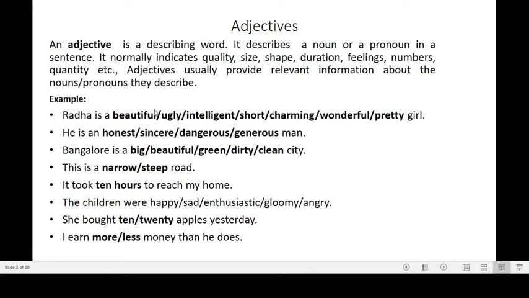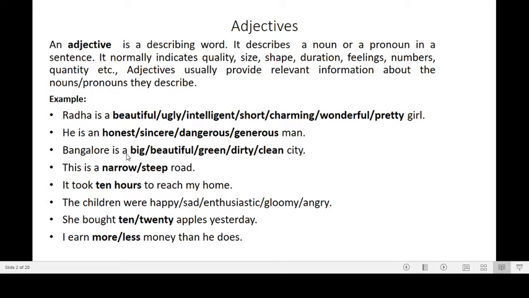In this way, you must understand that adjectives are describing words. They describe a noun or a pronoun in the sentence, and they provide relevant information about nouns or pronouns. And another thing that you should understand is these adjectives normally indicate quality of a noun, quality of a person or thing, and they describe size of a person or thing, and they describe shape, duration, feelings, numbers and quantity, etc.